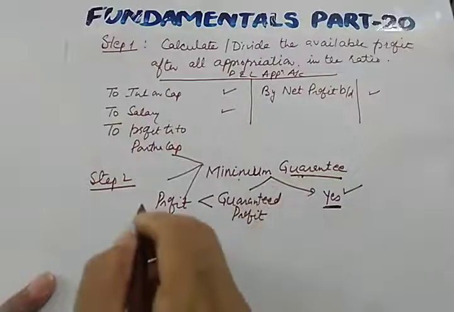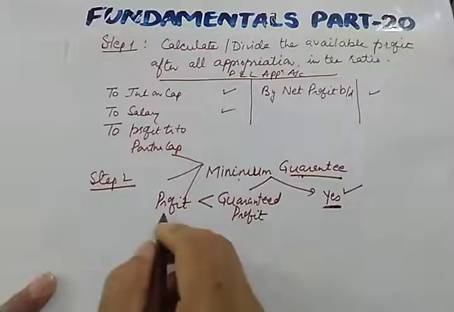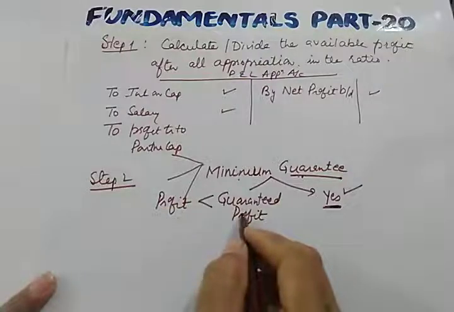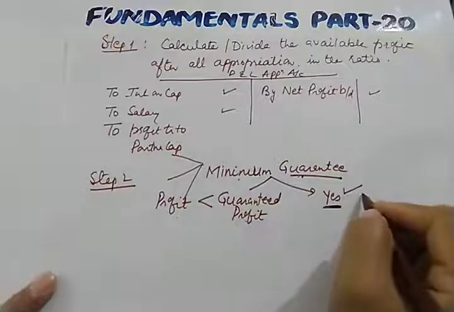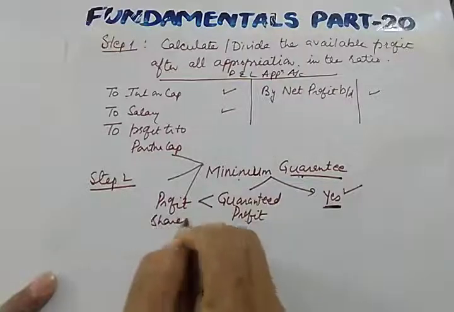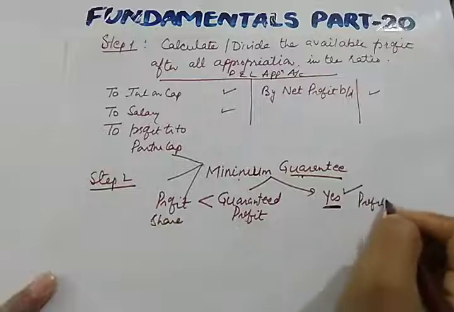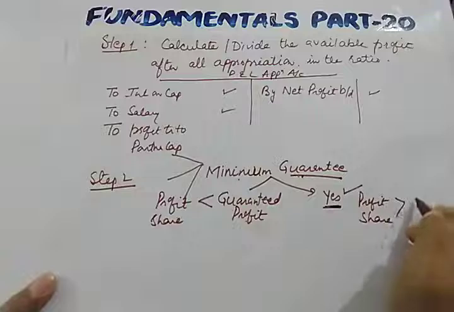If the profit which the guaranteed partner is getting is less than the guaranteed profit, then there will be a problem. And what will be the other case? If the profit share is more than the guaranteed profit.